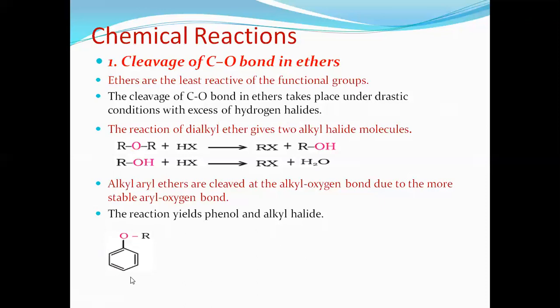Say this is ROR. Here this may be a donor alkyl group, but this is an aryl group. It is electron withdrawing. It withdraws the electron. Since it withdraws the electron, the polarity between these increases. As the polarity increases, this bond breaks readily. Hence, that becomes more reactive. With HX it gives what? Phenol plus RX. Phenol plus RX is formed. RX means alkyl halide.